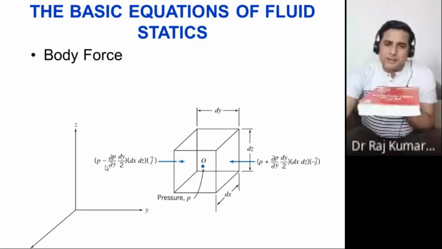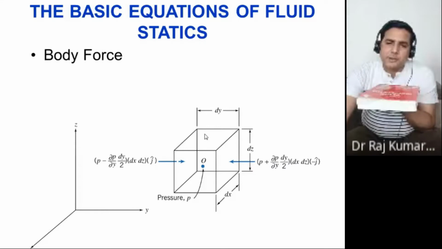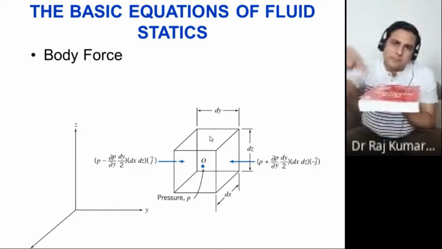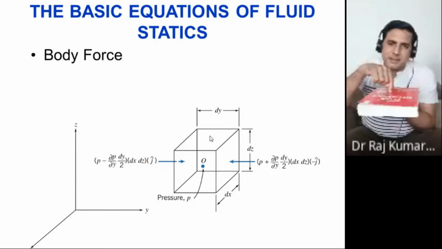So the pressure here would become P plus del P upon del z into dz by 2, multiplied by the area of this plane. The dimensions are dy and dx, so the area would be dx into dy. That would be the pressure force acting in the minus z direction, so you put minus k cap because the z direction is minus k cap.